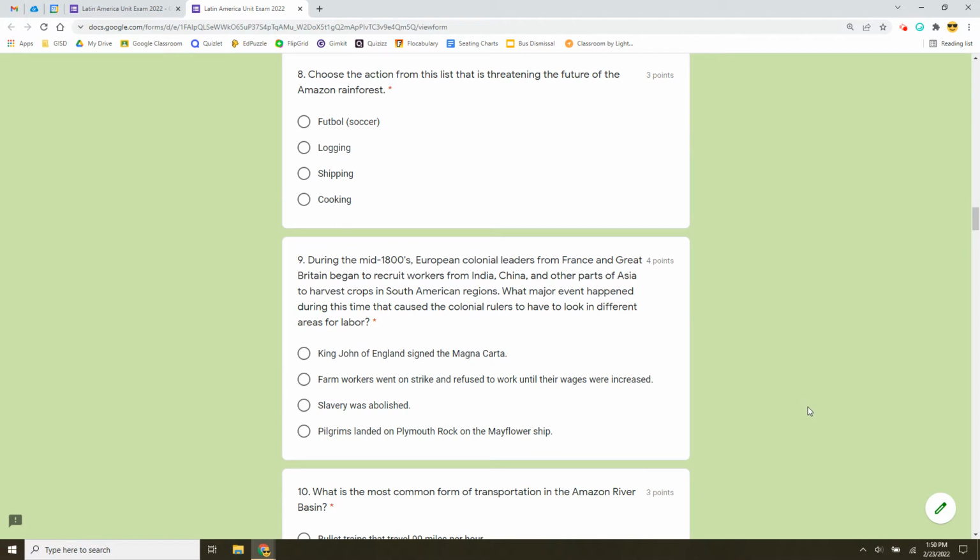Number nine, during the mid-1800s, European colonial leaders from France and Great Britain began to recruit workers from India, China, and other parts of Asia to harvest crops in the South American region. What major event happened during this time that caused the colonial rulers to have to look in different areas for labor? King John of England signed the Magna Carta. Farm workers went on strike and refused to work until their wages were increased. Slavery was abolished, or the Pilgrims landed on Plymouth Rock on the Mayflower ship. Again, your hint is please don't choose an answer choice for something that Mrs. Smith has not taught you about.